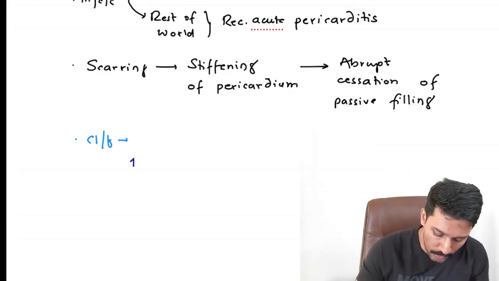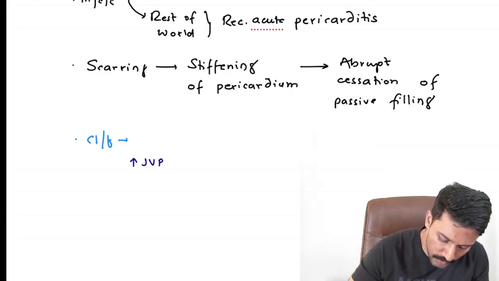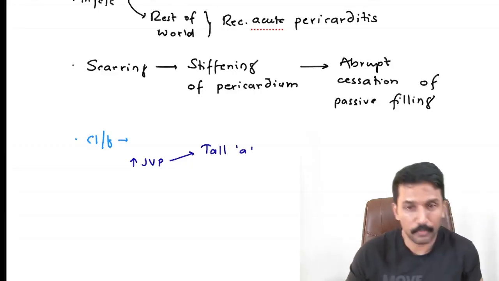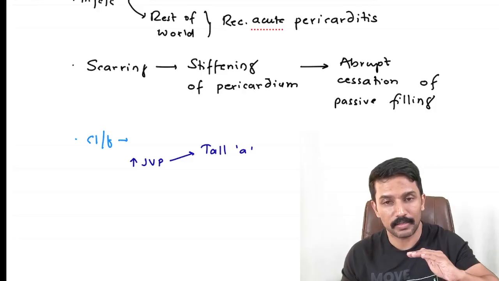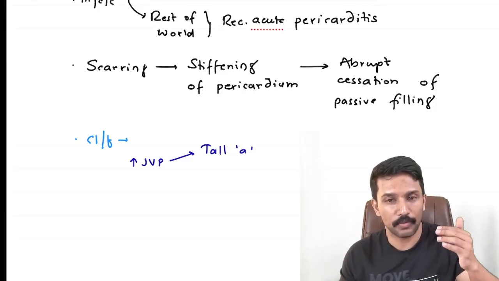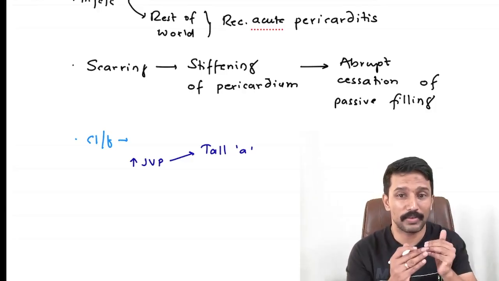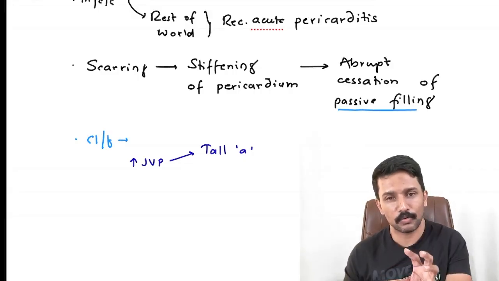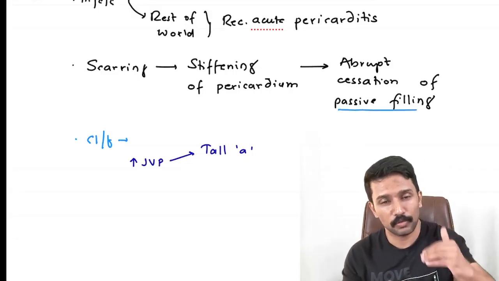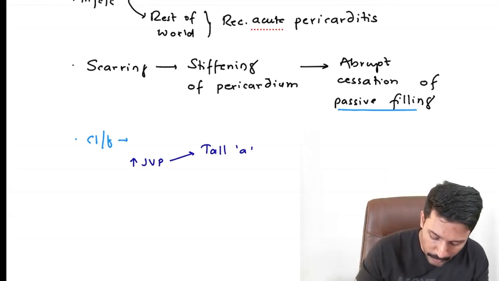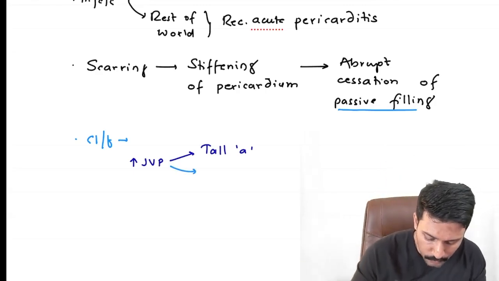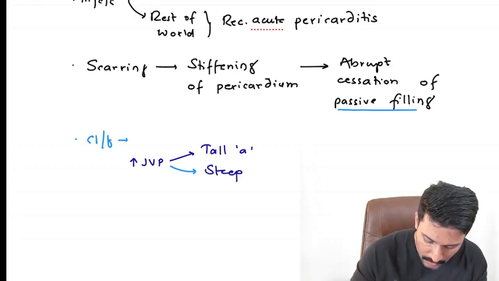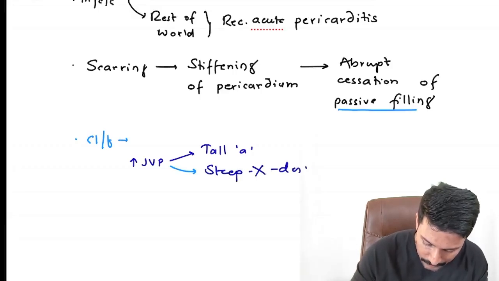What are those? You will have raised JVP, and when we have raised JVP, here you will have a tall A wave. Why tall A wave? Because the transfer of blood from right atrium to right ventricle that happens during active filling, the burden is more on active filling because we have done less passive filling. We had abruptly stopped passive filling, so I have to do more active filling, so pressure increases. So I'll have tall A wave, and whenever there is tall A wave, you get a steep or prominent X descent.